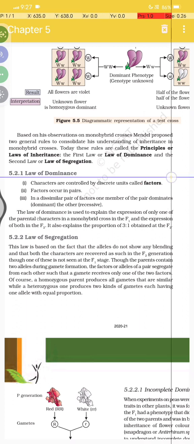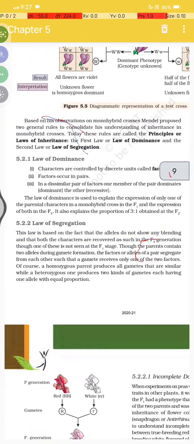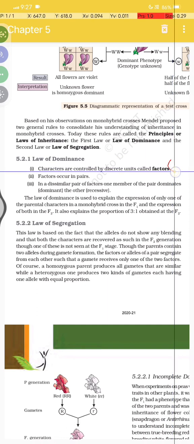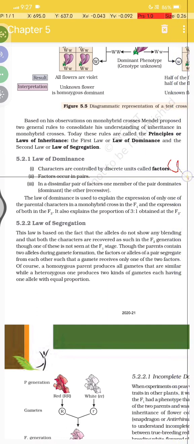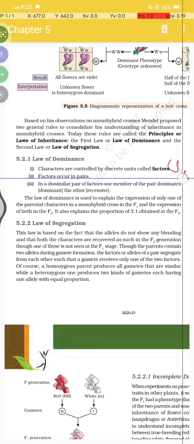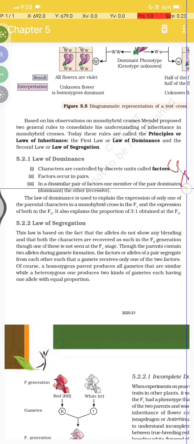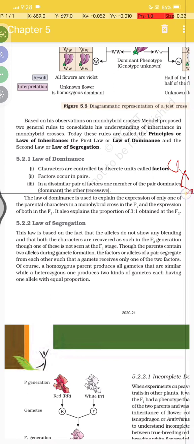Now let's see 5.2.1. This is a very long chapter. What is the law of dominance? Characters are controlled by discrete units called factors, and factors occur in pairs. In a dissimilar pair of factors, one member of the pair dominates, the dominant, and the other is recessive.